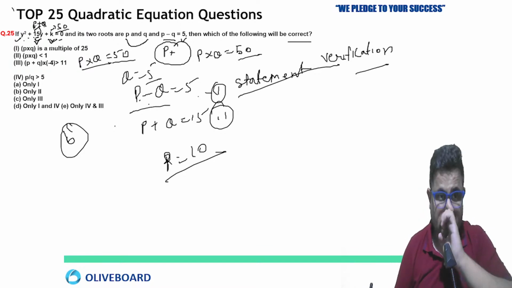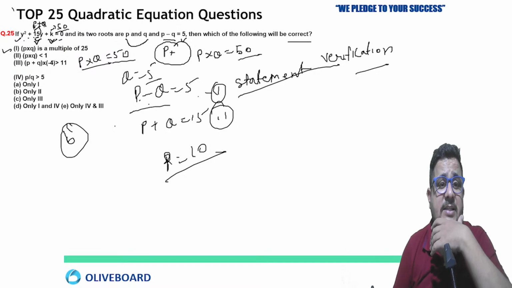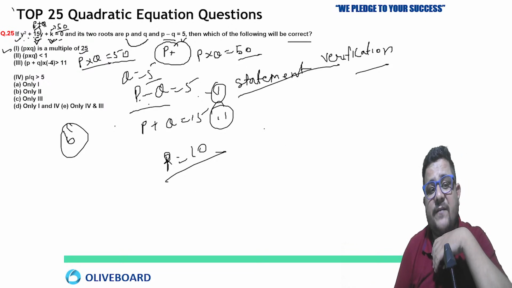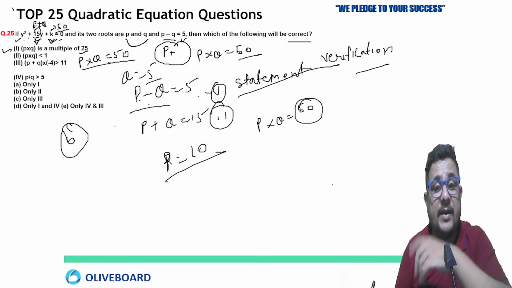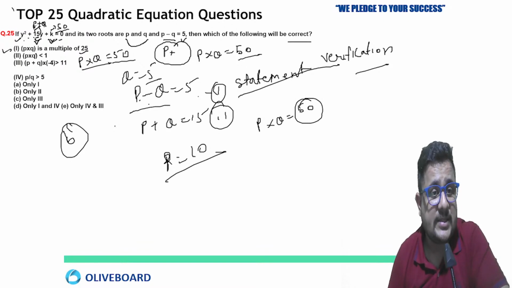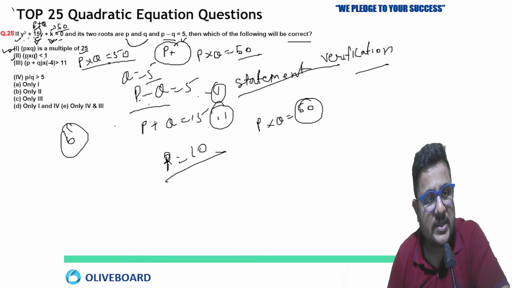Now, the first statement is P multiply Q is a multiple of 25. Tell me the answer here. P multiply Q is going to be 50, which is a multiple of 25. Yes, 25 twos are 50. The first one is correct.